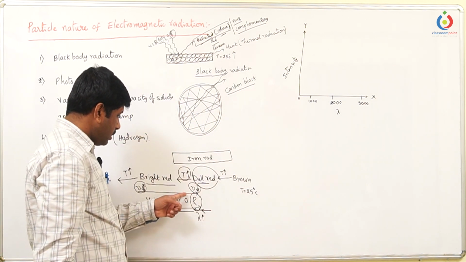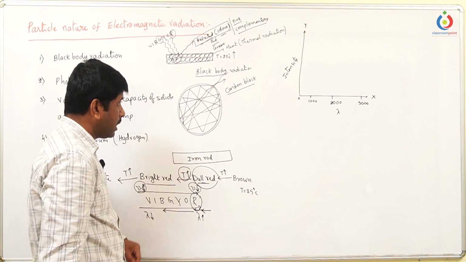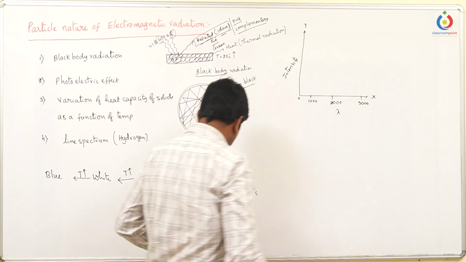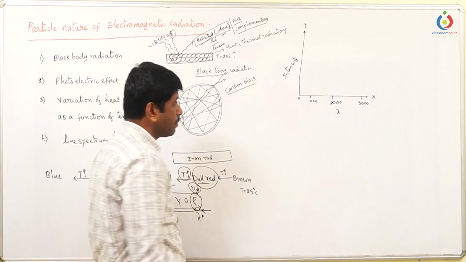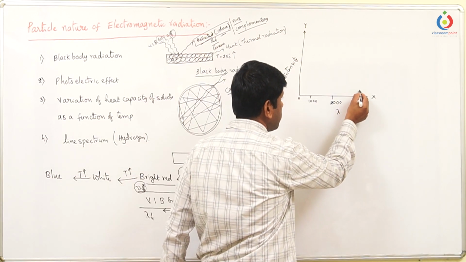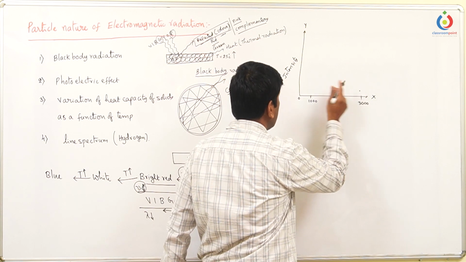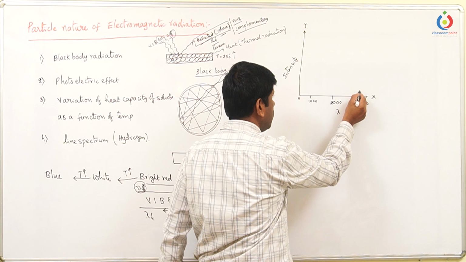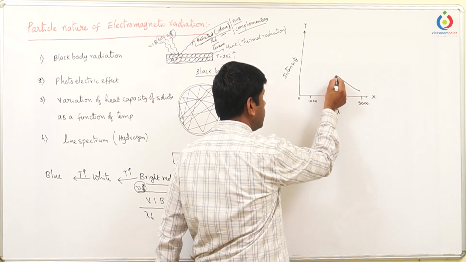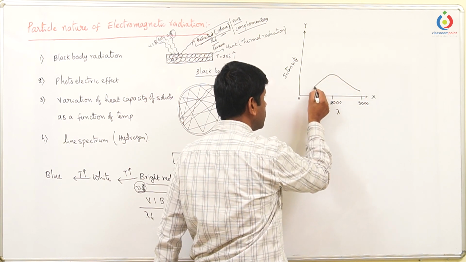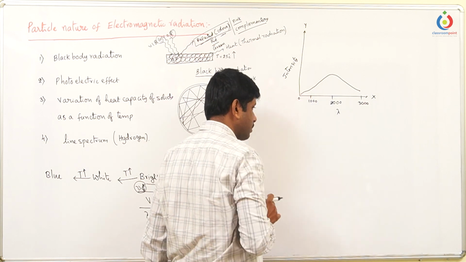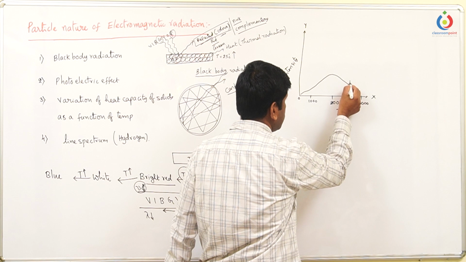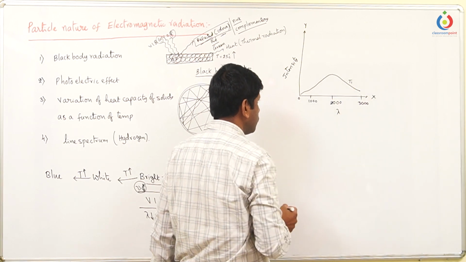When the intensity increases, wavelength gradually decreases. So that means initially at the highest wavelength, the radiation is present like this. When temperature increases, intensity also increases, so the wavelength gradually increases and reaches the maximum value, and afterwards again falls down like this. This is the trend of the graph that they observed at a particular temperature T1.